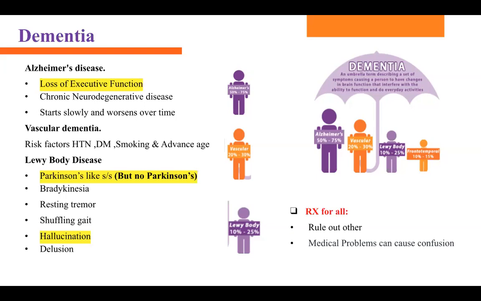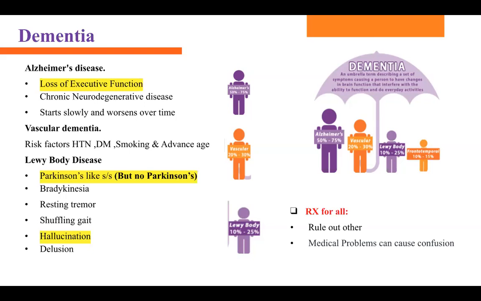Before you stamp that, okay, you have dementia, what do you have to order? First of all, you have to rule out other conditions in which the patient may become confused: UTI, pneumonia, B12 deficiency, third stage of syphilis, HIV.